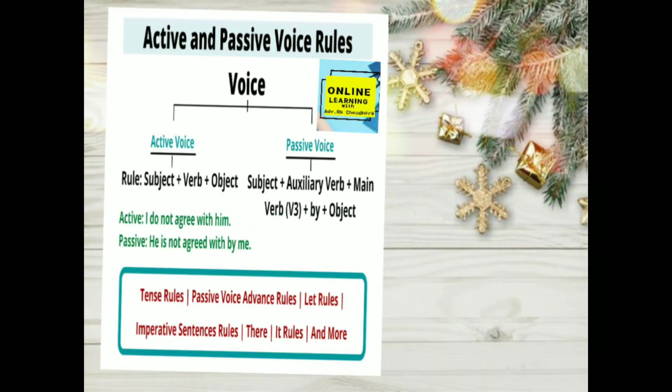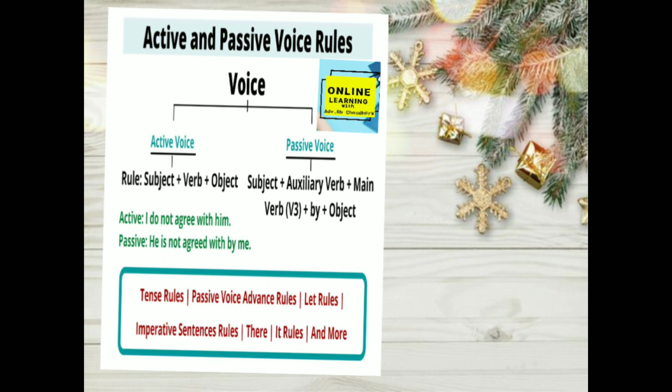So, there are some rules for active and passive voice. Active rule: subject plus verb plus object. This is the simple structure, or simple rule, of active voice. And when we convert it into passive voice: subject plus auxiliary verb plus main verb, the third form of the verb, plus by plus object. These rules change slightly from active to passive.